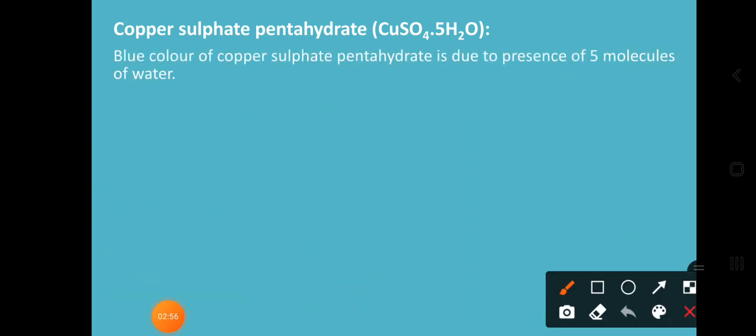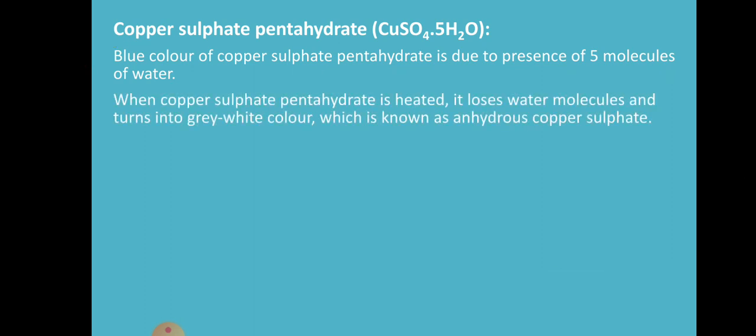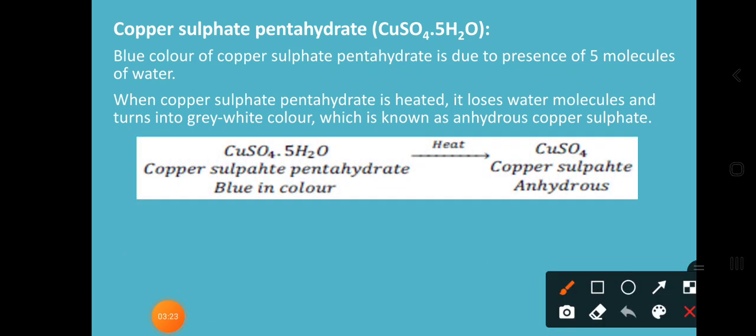Dear students, keep in mind the color of copper sulfate: it is blue. Copper sulfate pentahydrate is blue due to the presence of 5 molecules of water, that's why we call it CuSO4 5H2O. How do we prepare this? When copper sulfate pentahydrate is heated, it loses water molecules and turns grey white, which is known as anhydrous copper sulfate.